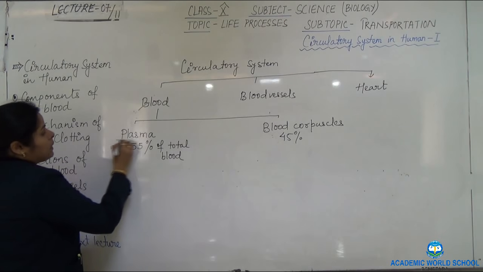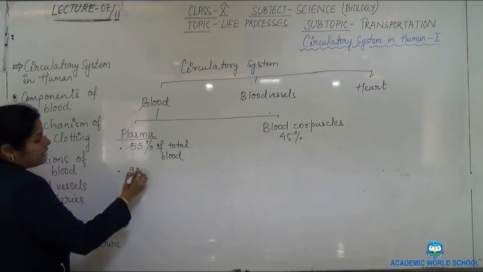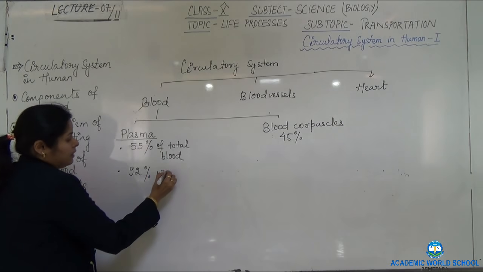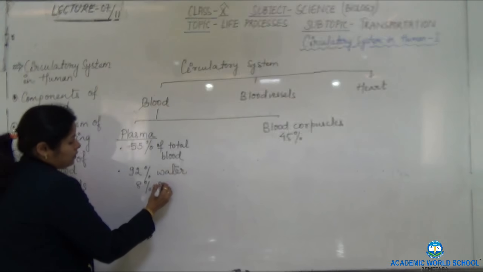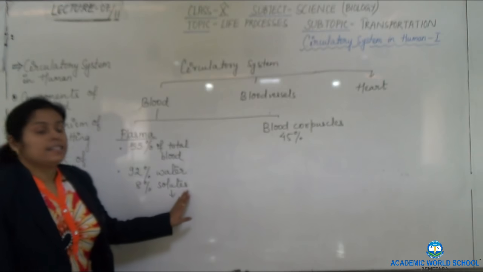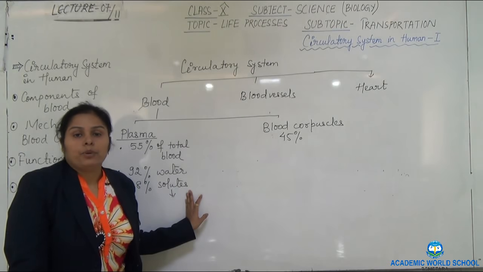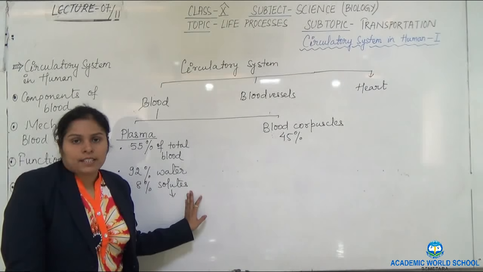And what does this plasma constitute of? It constitutes 92% water and 8% solute. In solutes, what are the things that we understand? These are protein, inorganic salts, heparin and many more substances.